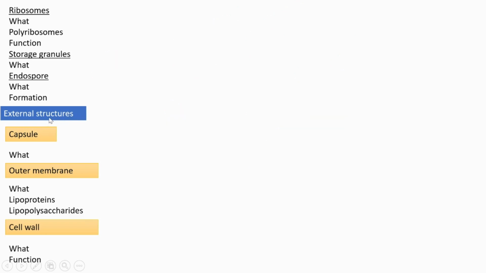Next, external structures. In that, the first one is the capsule. The name itself means that it is something that gives protection, so it is seen outside. I will show you just a sketch of that. Which are the layers? Outside, a capsule is found.